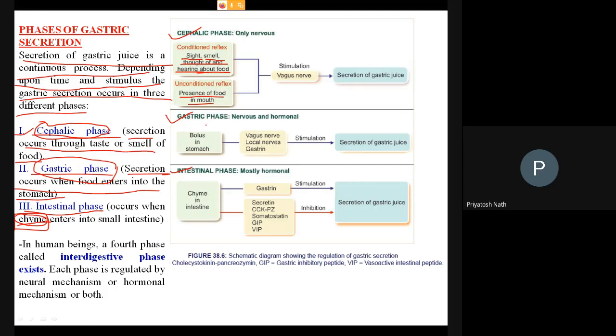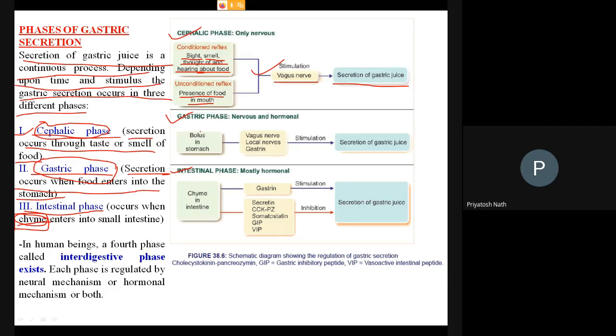Then the presence of either sight, smell, or food in your mouth basically stimulates the vagus nerve. And when there is stimulation of the vagus nerve, then from the brain it sends a signal to the stomach and causes the secretion of the gastric juice. So this is the cephalic phase. Then come to the gastric phase.